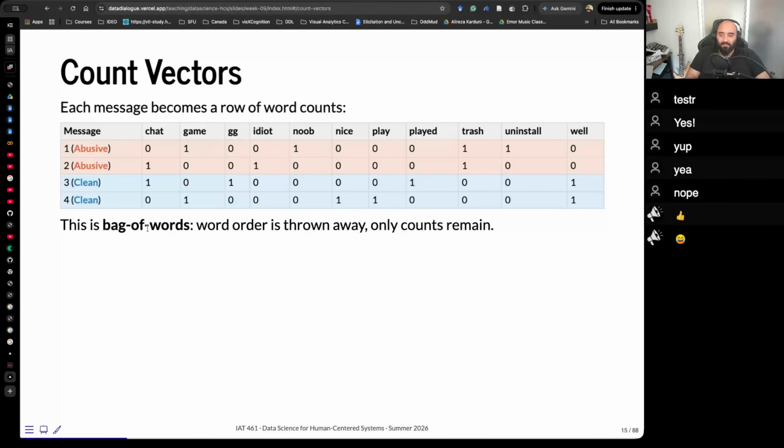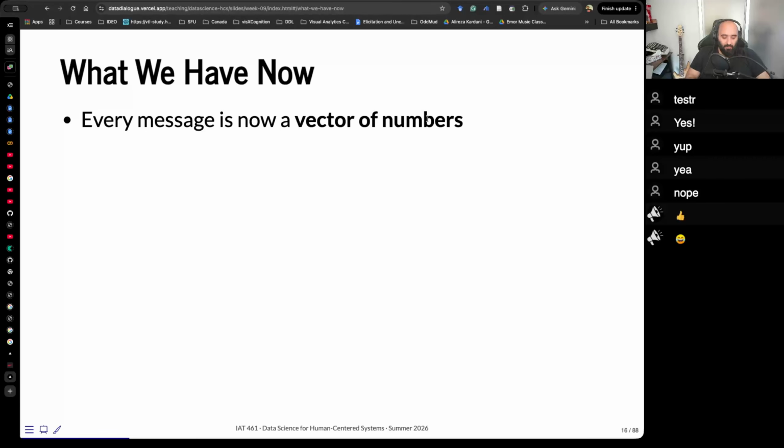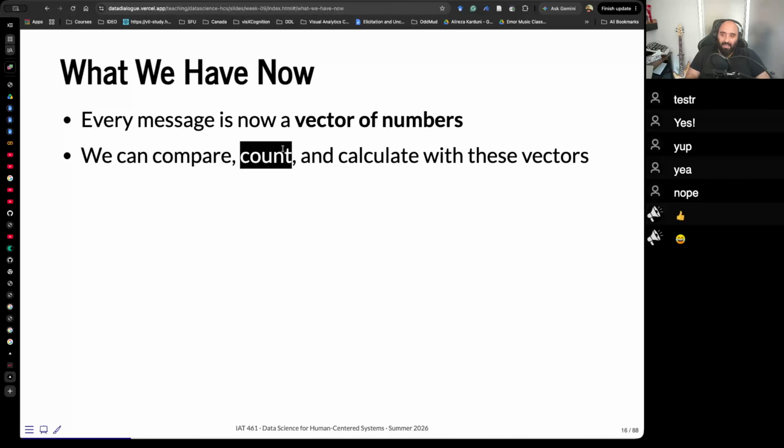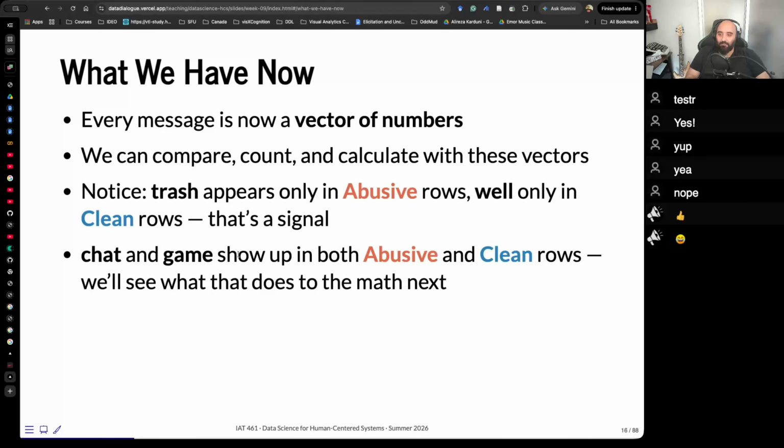This method is called bag of words. Word order is thrown away, only counts remain. So what we have now, every message is now a vector of numbers. We can compare, count, and calculate with these vectors. For example, you can notice that trash appears only in abusive rows, not in clean rows. That's a signal. Chat and game show up in both abusive and clean rows. We'll see what that does in the math.